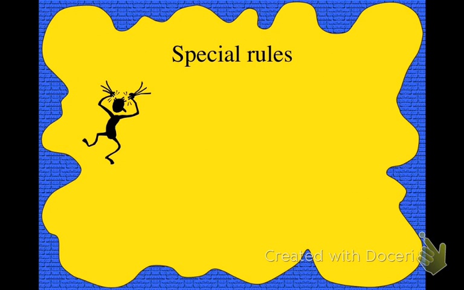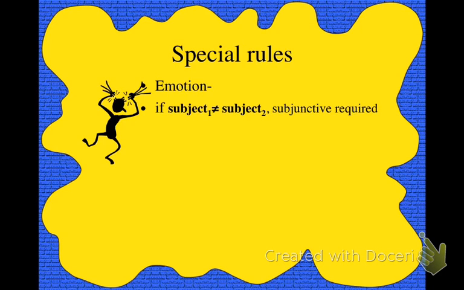Special rules, they always exist. With emotion, if you have two different subjects, one subject for the emotion verb and one subject for the other verb you're emoting about, you have to use subjunctive. There's no option.